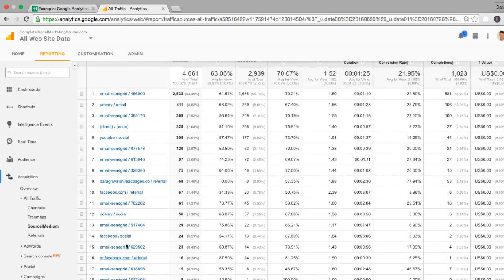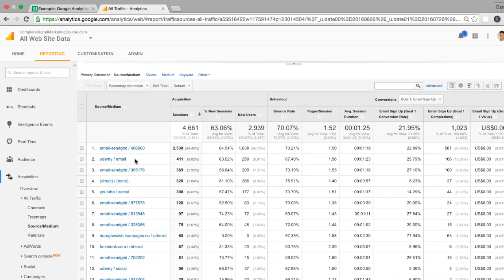The list that I have in front of you here, unfortunately, is a little bit messy. A lot of these email grids, SendGrid, are numbered differently, so it's not the cleanest presentation, but what you want to be looking for are the sources and mediums that are really performing. Clearly for me, this email strategy is working well. It's bringing in a lot of visitors from Udemy, and that has worked really well.